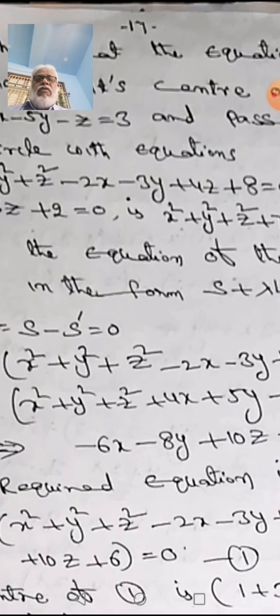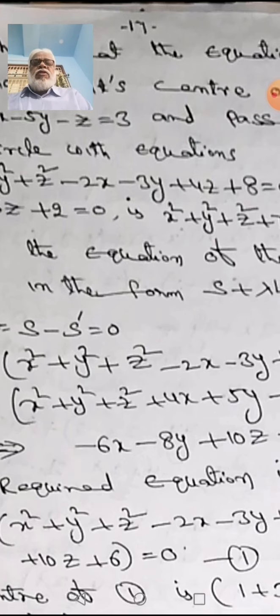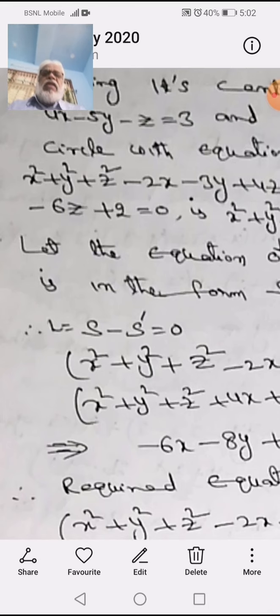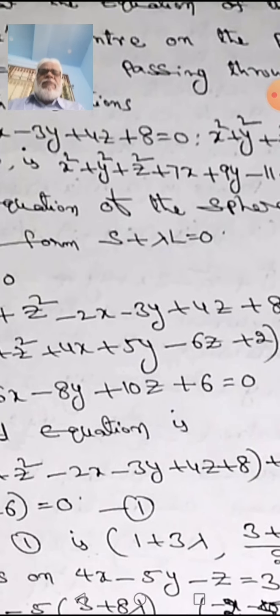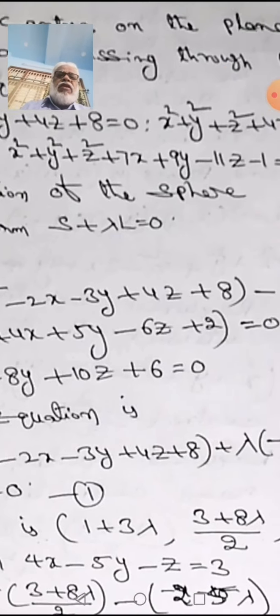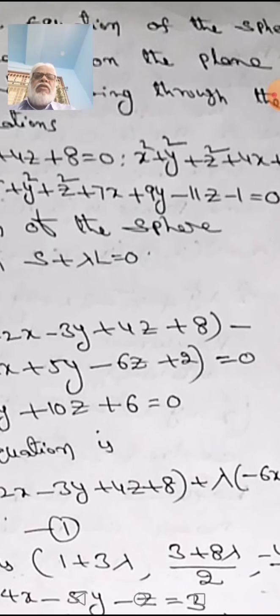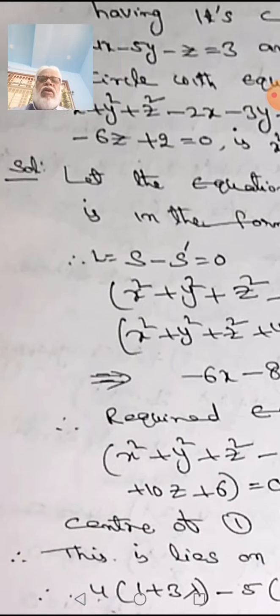These two are sphere equations, and the required sphere passes through the circle of these two spheres.